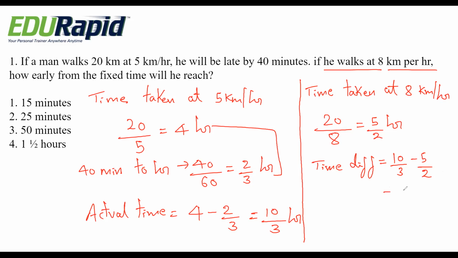If you solve you will get 5 by 6 hour. And in options it is in minutes, so you convert this 5 by 6 into 60. That becomes 50 minutes. Okay, option 3, 50 minutes is the right answer.